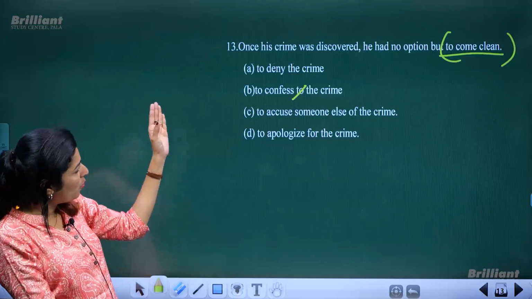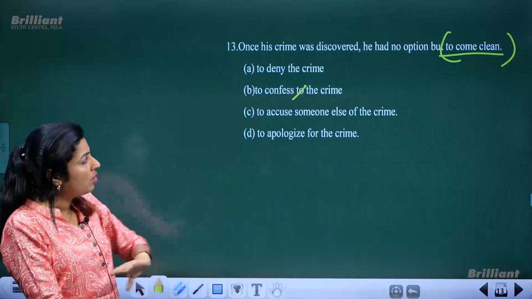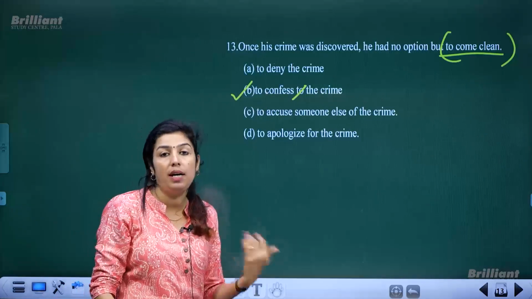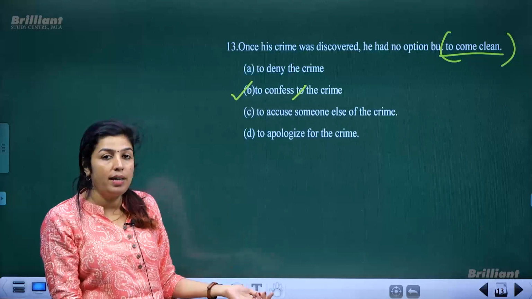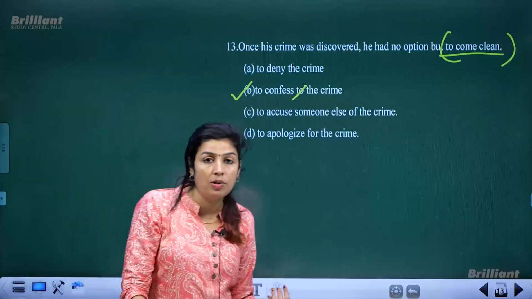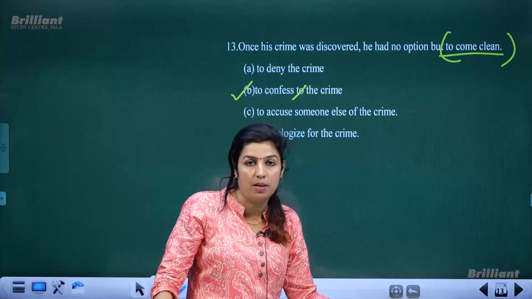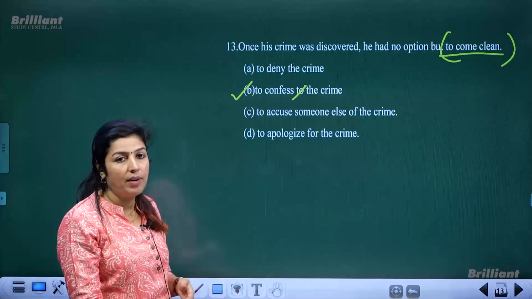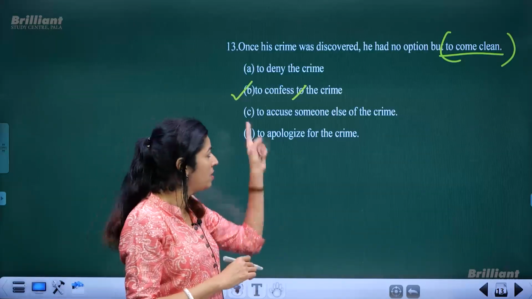Once his crime was discovered, he's got no other option but to confess the crime. He cannot deny it. So if you cannot deny it, what is left as an option? You have to accept the crime, you have to admit the crime, and after that only apology comes. Apologizing is later. So first you have to confess or admit the crime. So this is the correct option.